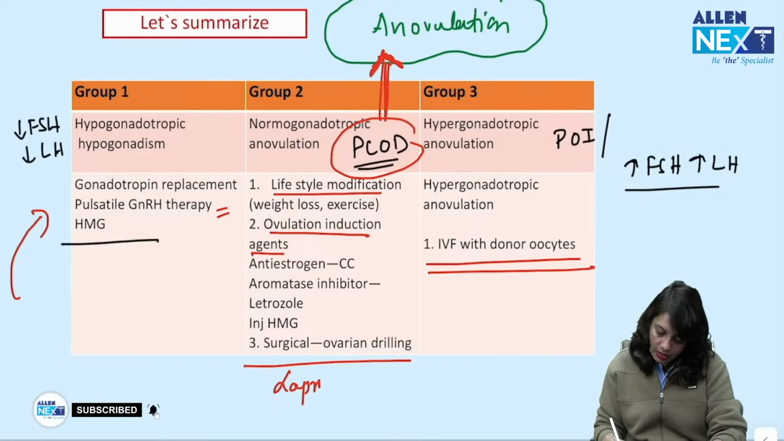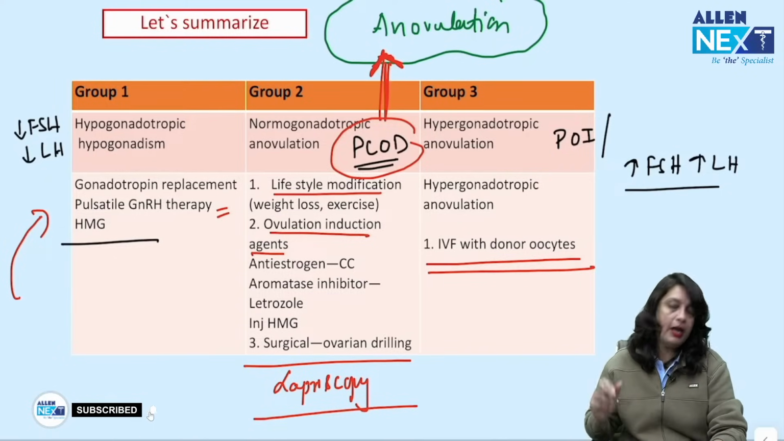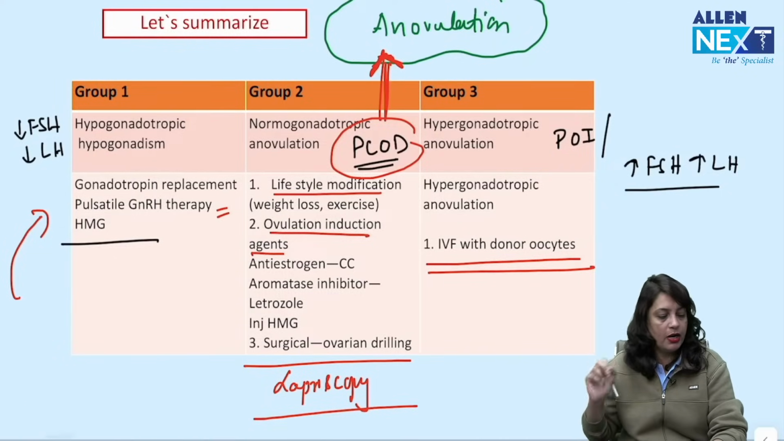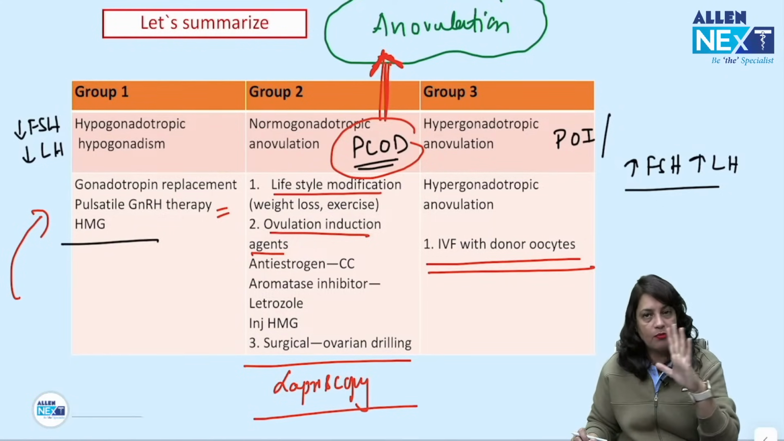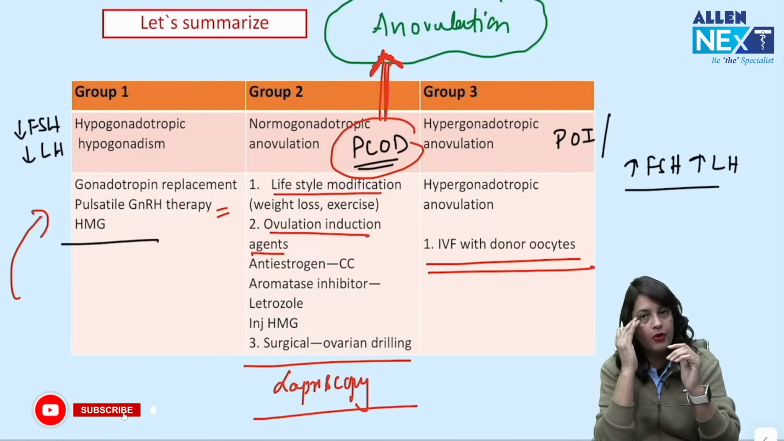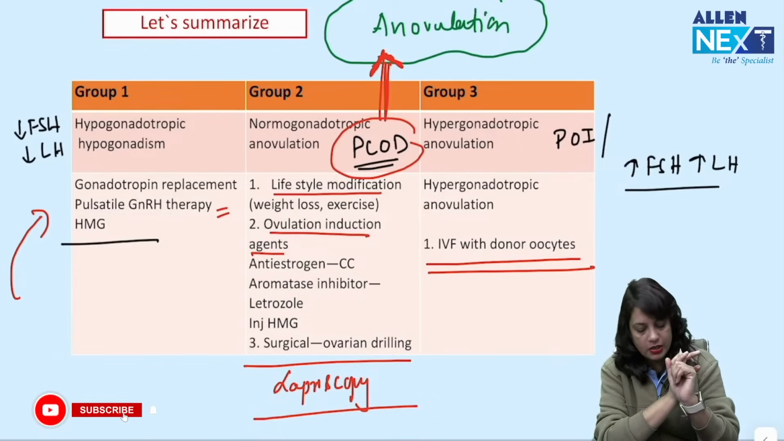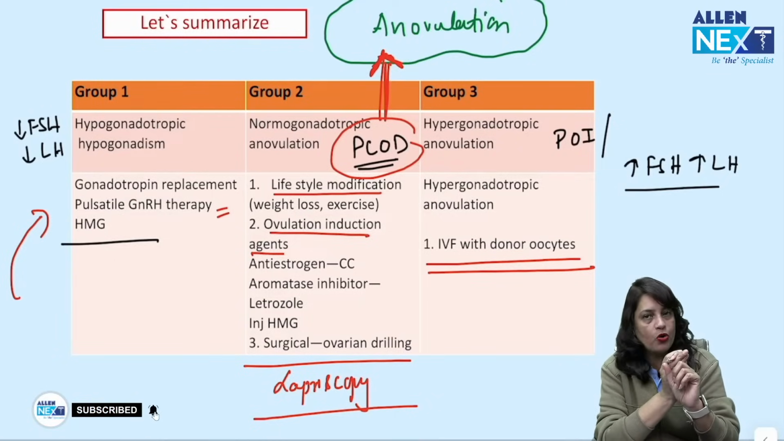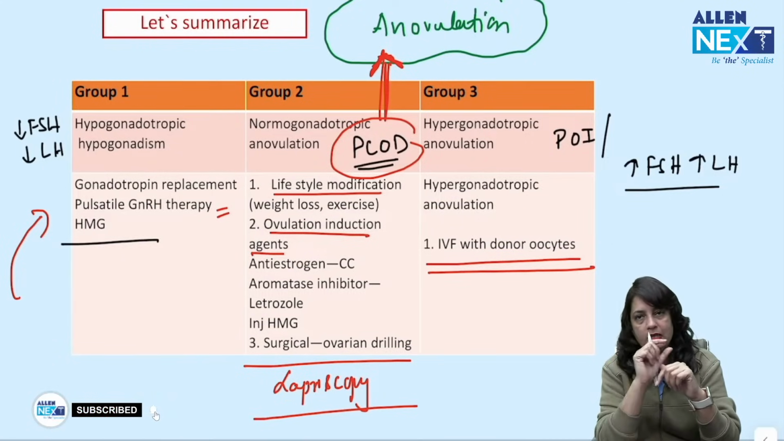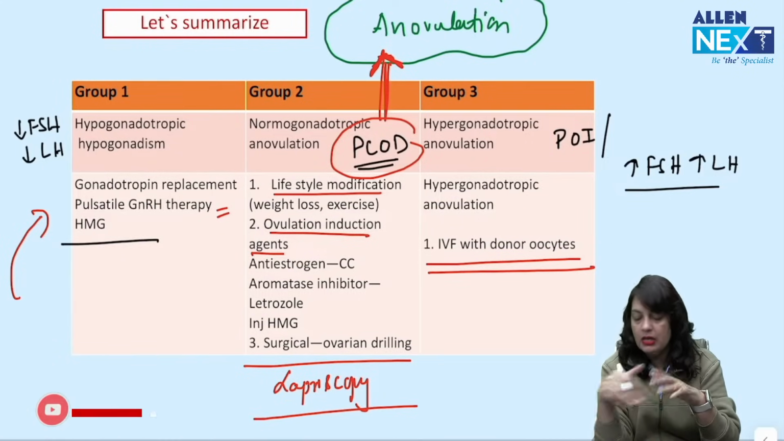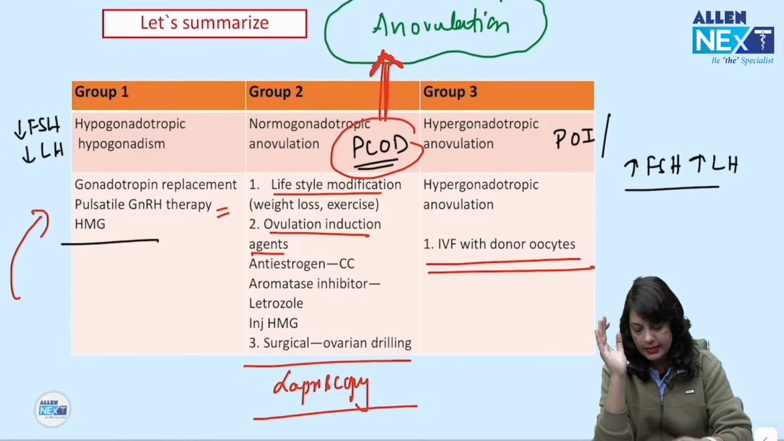If by chance you are working up a case of infertility and you are doing laparoscopy and you find there is polycystic ovaries, you can do ovarian drilling. But first answer is always lifestyle modification. So three causes of anovulation. It can be PCOD, where lifestyle modification or ovulation induction agent. It can be hypogonadotropic hypogonadism, so that is pituitary or hypothalamic stimulation has to be done in a pulsatile manner. Third category is premature ovarian failure, where IVF using the donor oocytes has to be done.